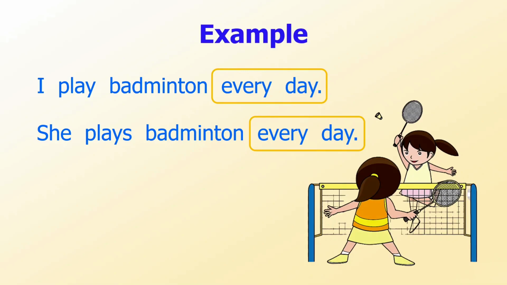However, in the first sentence, the subject is the word I. So, the main verb, play, has no S. In the second sentence, the subject is the word she. So, the main verb, play, has an S.